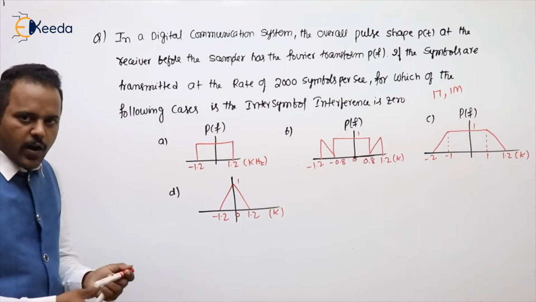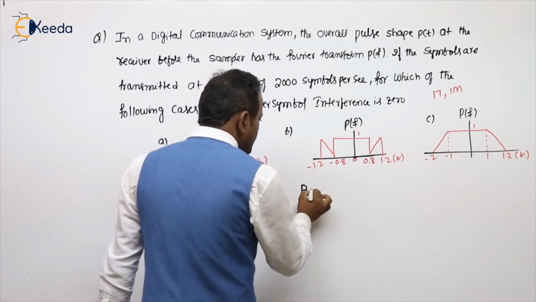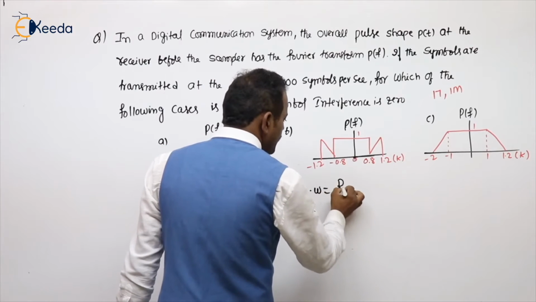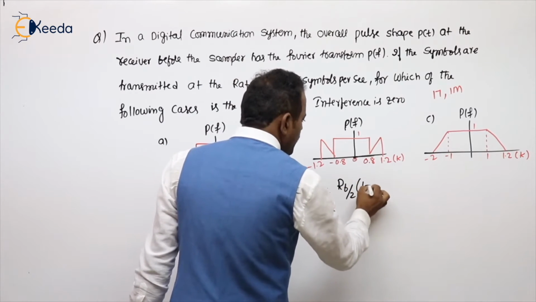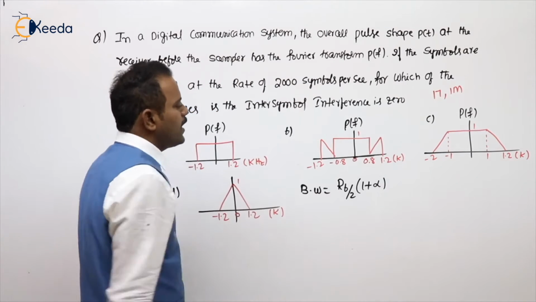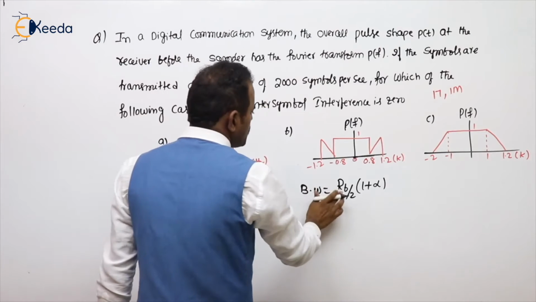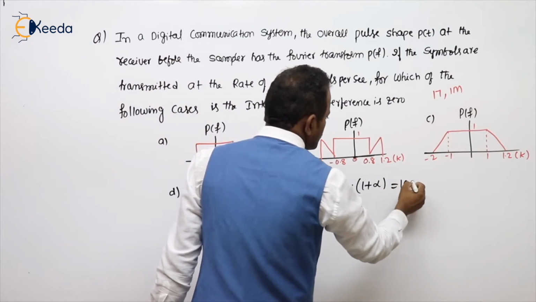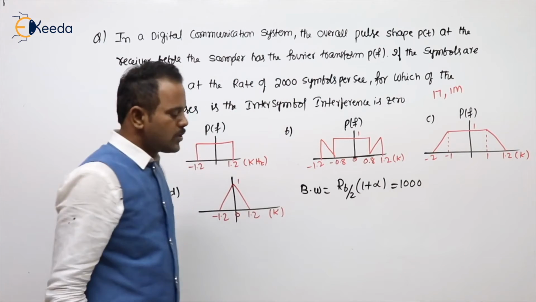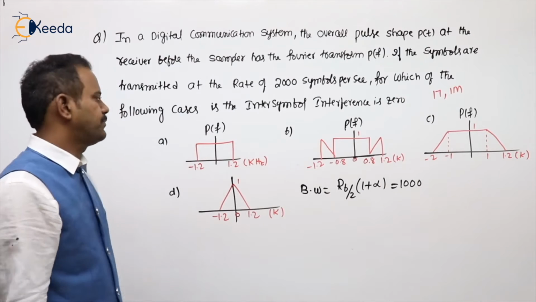First calculate how much the bandwidth will come. The bandwidth is nothing but Rb by 2 into (1 plus alpha). Is any roll-off factor given? No. What is the rate given? 2000. 2000 by 2, 1000. So take the signals which have bandwidth up to 1000.